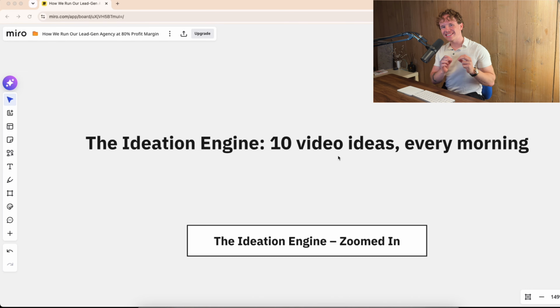Today I'm going to show you the exact ideation engine that we utilize within our entire content engine that I've already shown you last video, that generates me 10 qualified and new video ideas every single morning. So I never stare at the blank page and I know every single day what I need to post today in order to uphold the ecosystem of content and distribution to eventually generate money off of content.